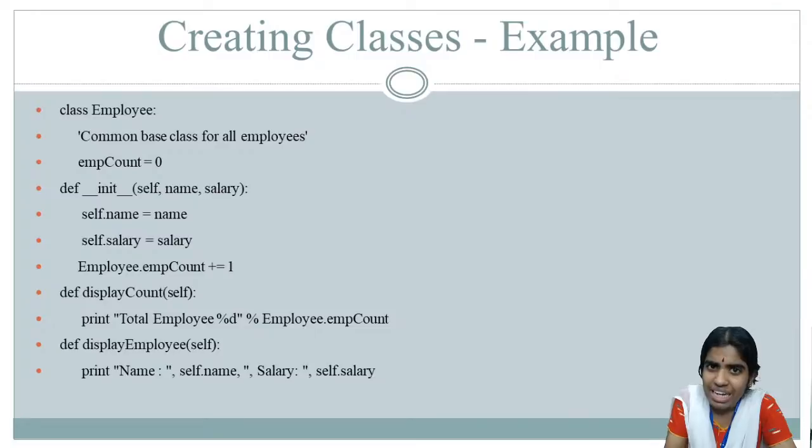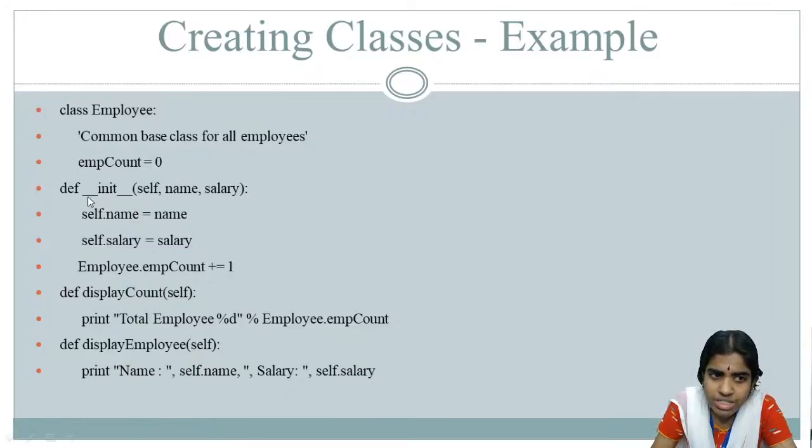What do you mean by classes and objects in Python? For example, I am just creating a class. How do you define this class? A class is defined using the class keyword, followed by the name of the class. So I am just giving this as employee. I am creating an employee class with a colon. This is the syntax for creating a class. Then I am initializing this variable employee count equal to 0. So am I making sense about what I am trying to do here?